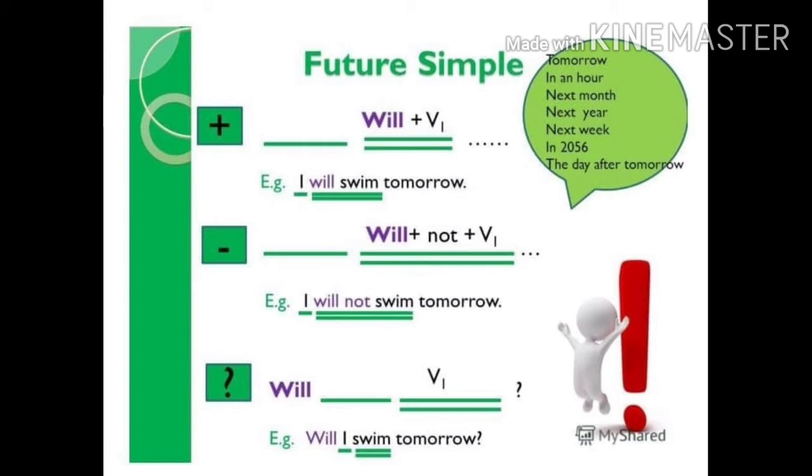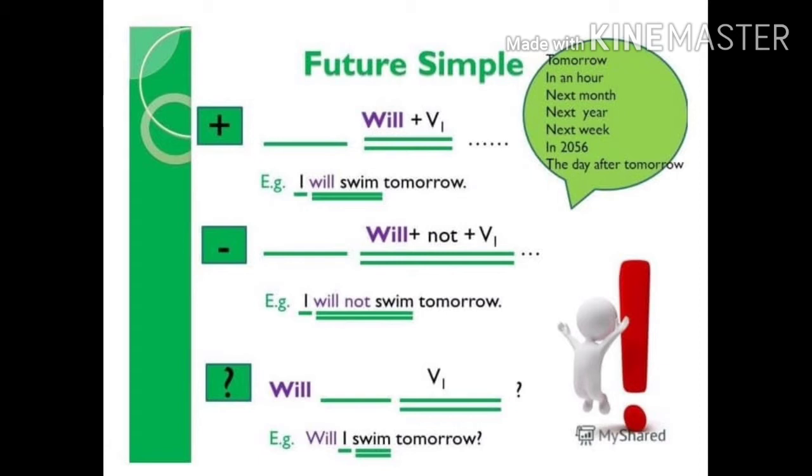It's very simple, children. Interchange the position of the auxiliary will and the subject. Will I swim tomorrow? It is a question. If you say I will swim tomorrow, it is a statement. If you say will I swim tomorrow, it is a question. So in questions, the auxiliary will should precede the subject. Will should be in front of the subject in the question.